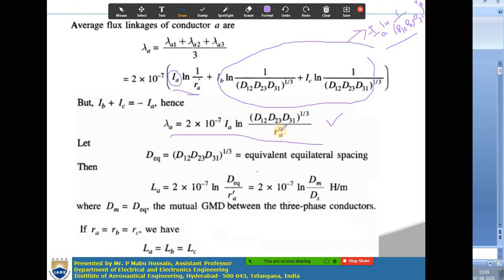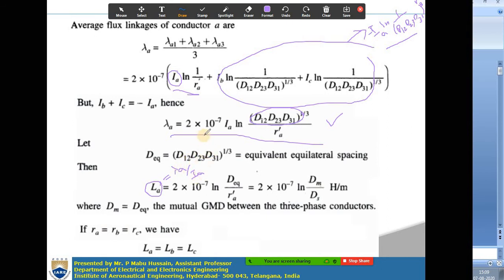Now the term in the numerator, D12 D23 D31 whole to the power of 1 by 3, is taken as D equivalent, which is called the equivalent equilateral spacing. If you write the inductance expression for conductor A, inductance is equal to flux linkages lambda A by the current flowing through that conductor, IA.